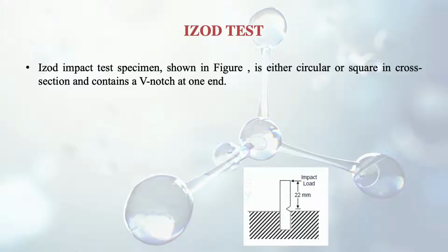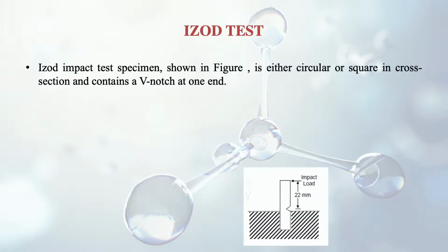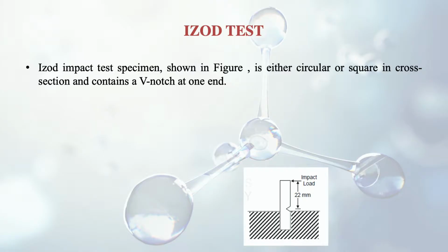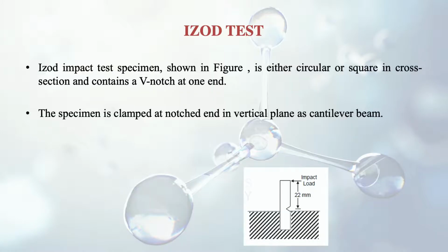So after discussing the first kind of impact toughness test, that is the CHARPY test, now we discuss the second type of test, that is the IZOD test. There's one more test. This was discovered by IZOD, so it is named like that. The IZOD impact test specimen, shown in the figure, is either circular or square in cross section. Earlier in case of CHARPY we saw it was only square cross section, but in case of IZOD we can use both circular as well as square, and it has also got a V notch at one end like given in the figure. The specimen is clamped at the notched end in vertical plane as a cantilever beam.